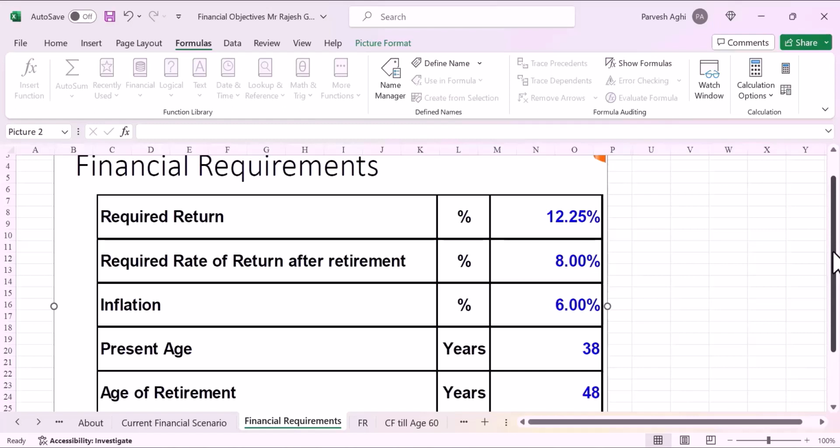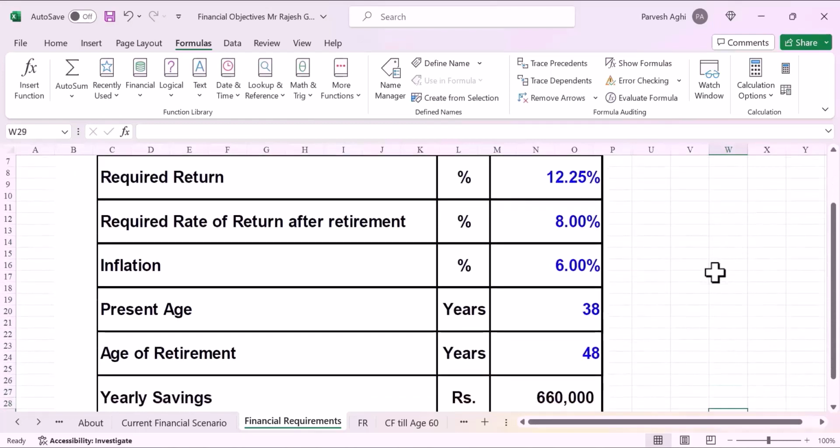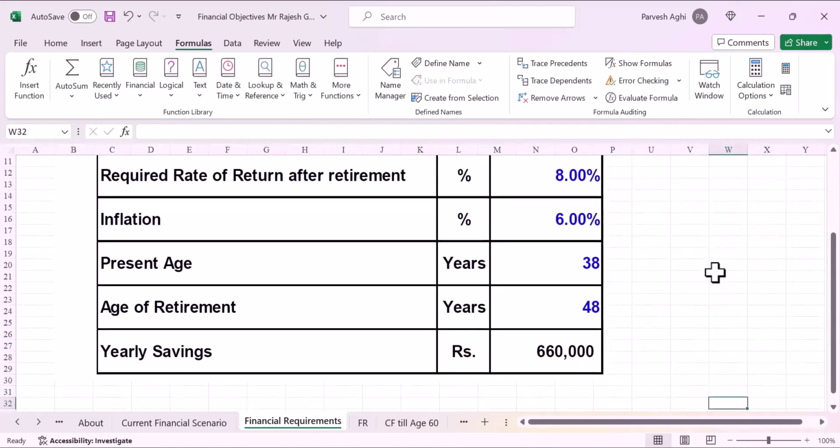Maybe he's going to invest in equity and debt both. And we'll discuss those instruments where he's going to put his money. Then the required rate of return after the retirement, after he attains the age of 48 and he retires, he would like to protect his wealth. So his required return goes down to 8%. And we have assumed in our calculation that the inflation rate is around 6%, and it will remain so for a long period. So we have discussed that his age is 38 and he's going to retire at the age of 48. Now he's making a yearly saving of 6 lakh 60,000.